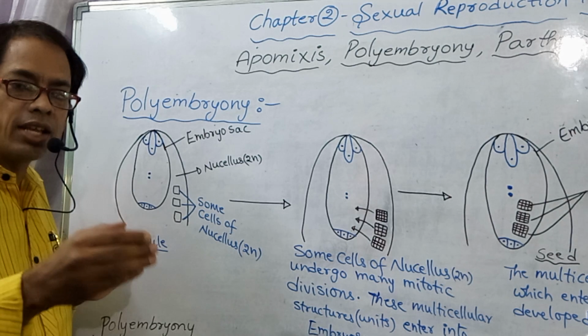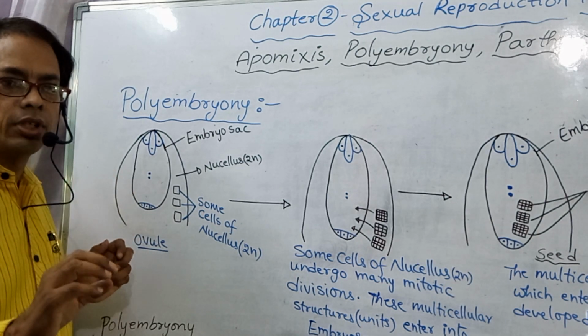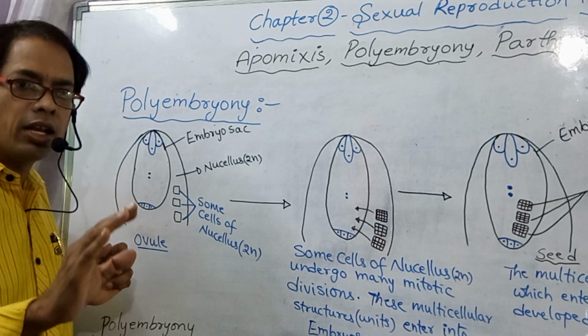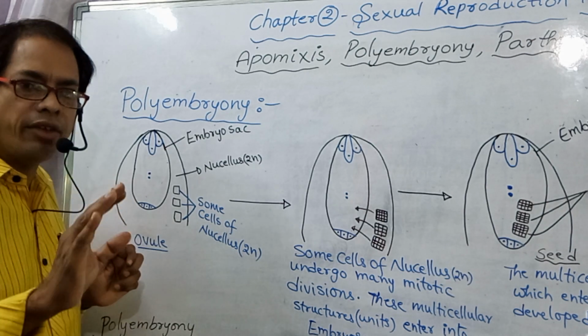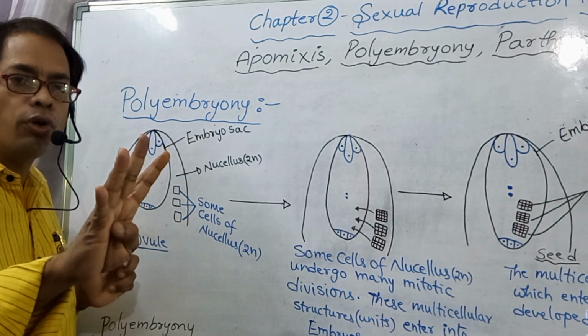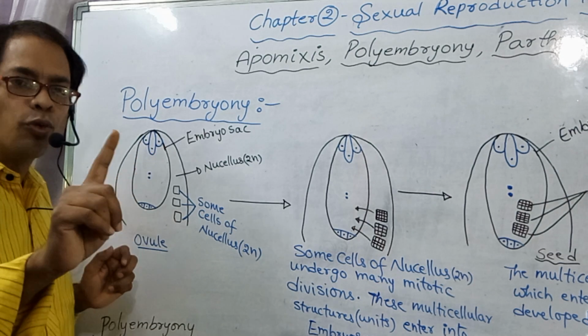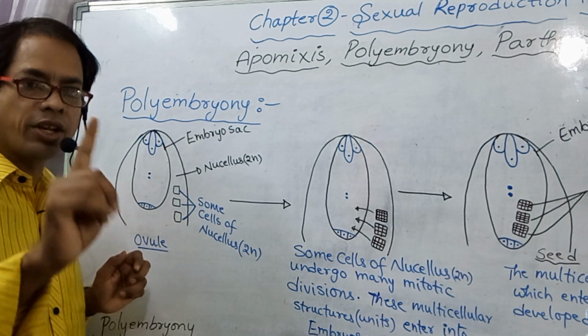One of the nucellar cells converts into a megaspore mother cell. That megaspore mother cell undergoes reduction division and forms 4 megaspores. Out of 4 megaspores, 3 degenerate. Only 1 megaspore is functional.